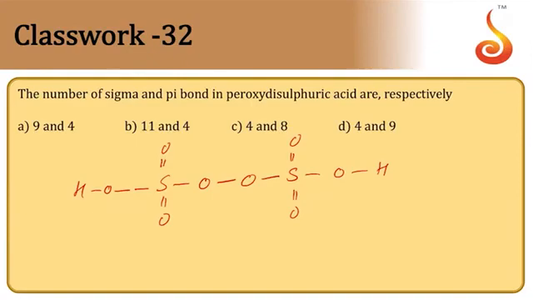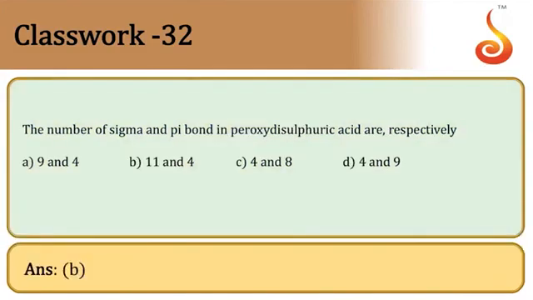We need to count sigma and pi bonds. So 1, 2, 3, 4, 5, 6, 7, 8, 9, 10, 11. Eleven of them are sigma bonds and 4 of them are pi bonds. So 4 pi means option B: 11 sigma and 4 pi bonds.